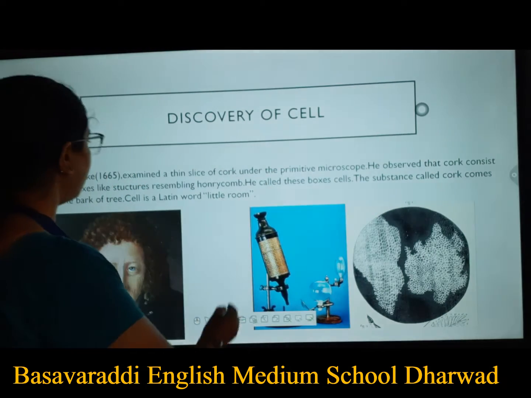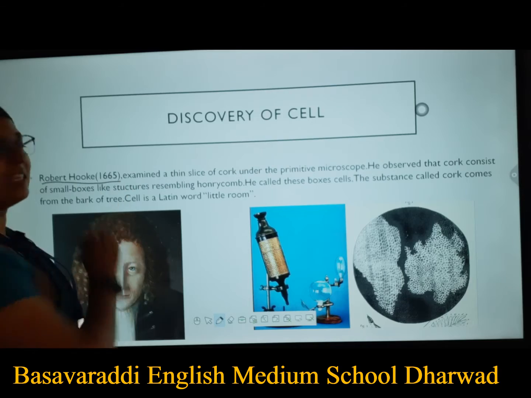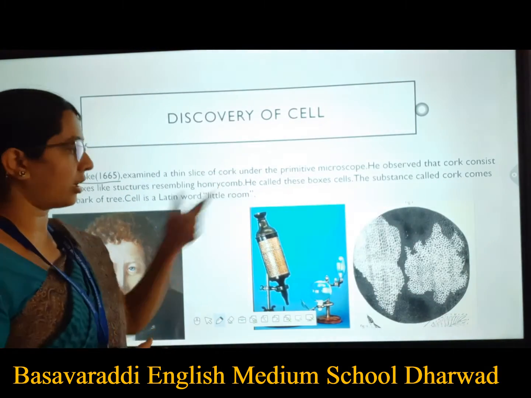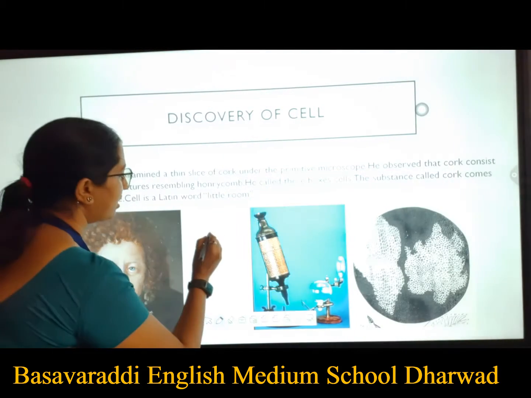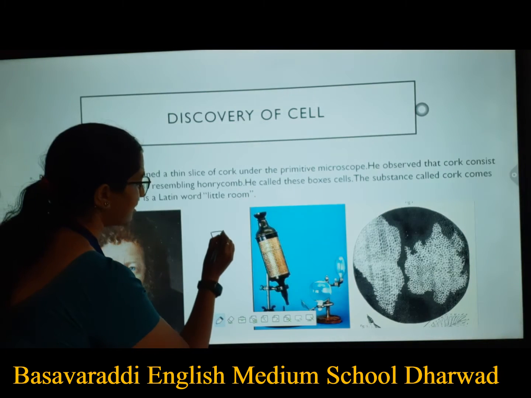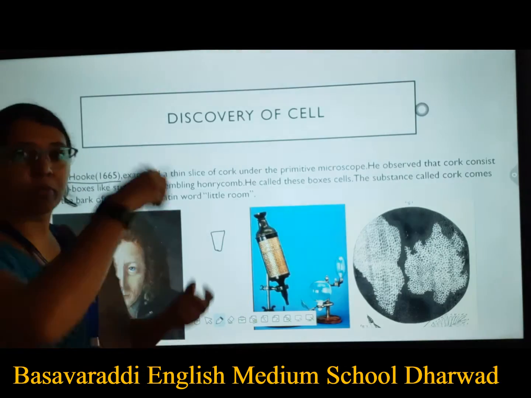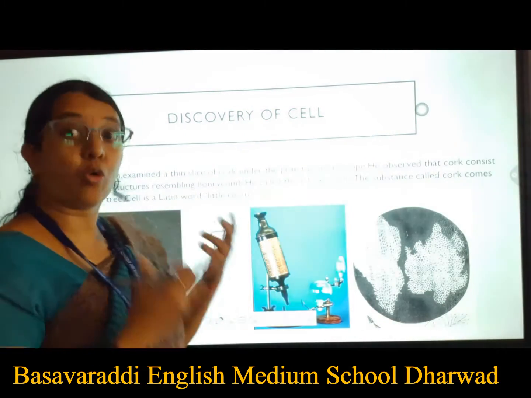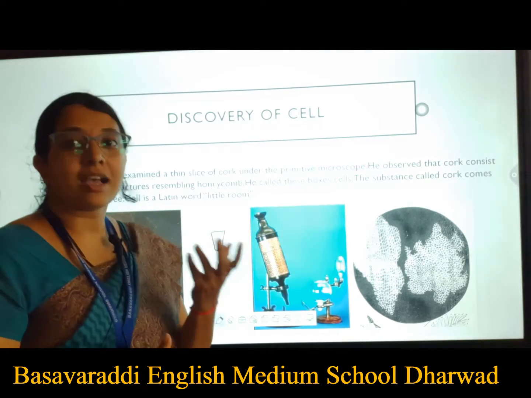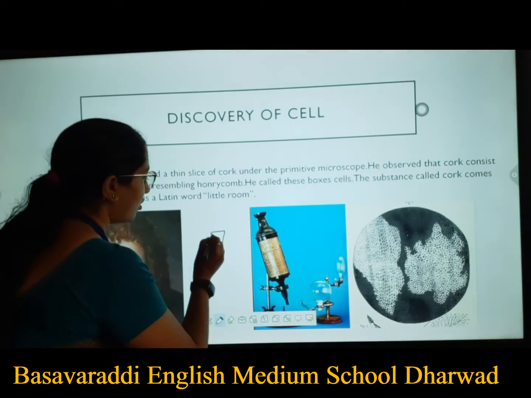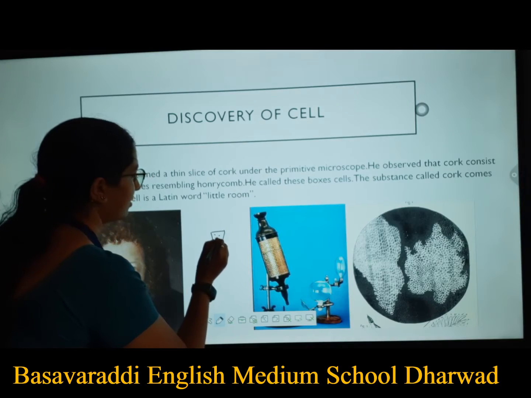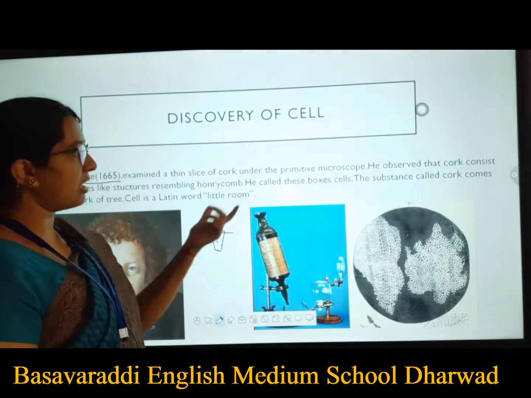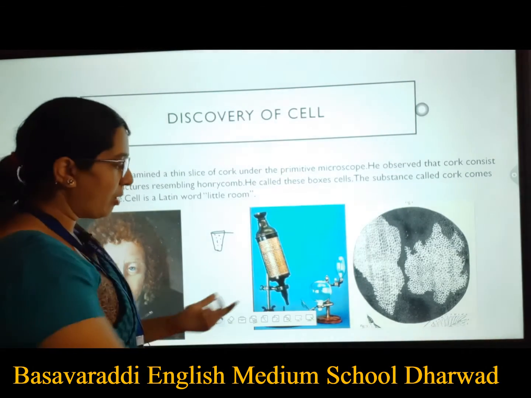Okay, so here Robert Hooke, in the year 1665, examined a slice of cork. Usually cork is something like this. You find it on the top of bottles as a cap, in olden days. Even now some glass bottles have these corks. What he did was take a slice of this cork and observe it under a primitive microscope.